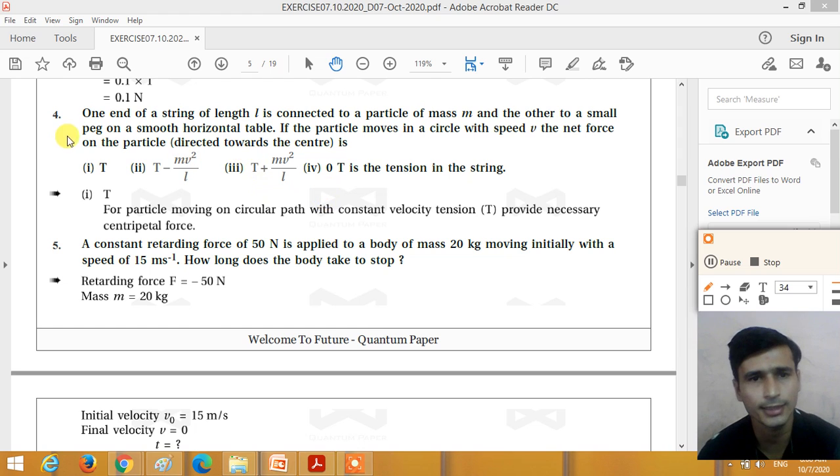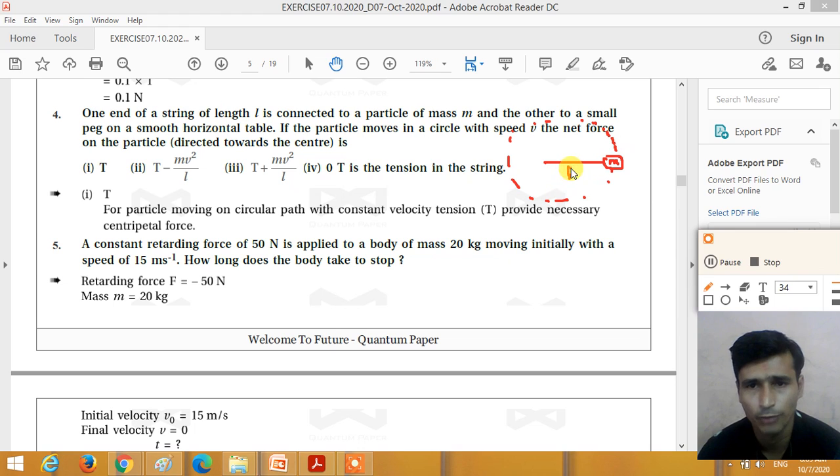Now dear student, let us see question number 4. One end of a string of length L is connected to a particle of mass m, and the other to a small peg on a smooth horizontal table. If the particle moves in a circle with speed v, the net force on the particle is directed towards the center, is blank. So if we consider a string like this, and one end of the string is connected to a mass m, this object is moving in a circular motion of radius r, like this, right?